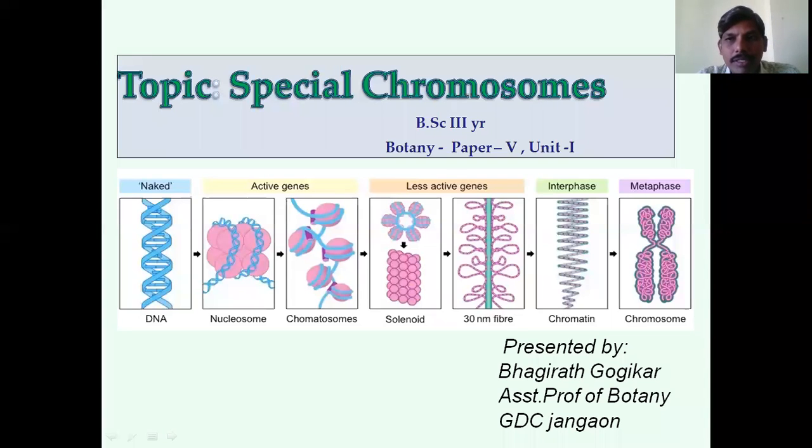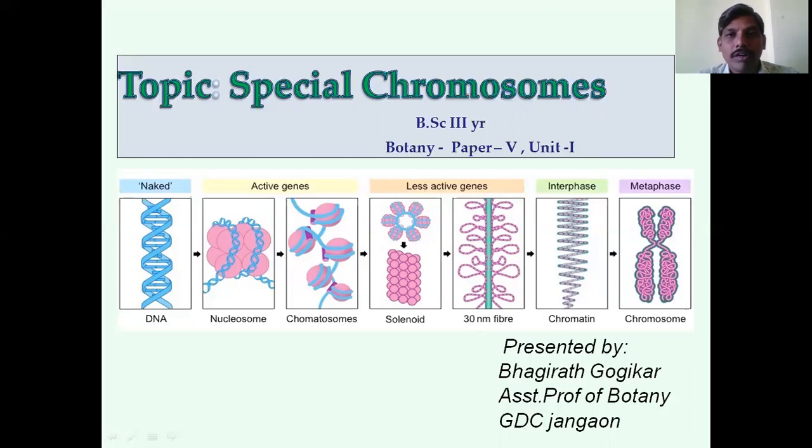Hello, dear students. Today we will talk about special chromosomes, which is a subtopic of the chromosome chapter under the plant cell biology unit, included in our botany semester 5th, final year BSc. Before going to the actual topic, let us once recapitulate the position, shape, size and morphology of a normal chromosome in eukaryotic organisms.